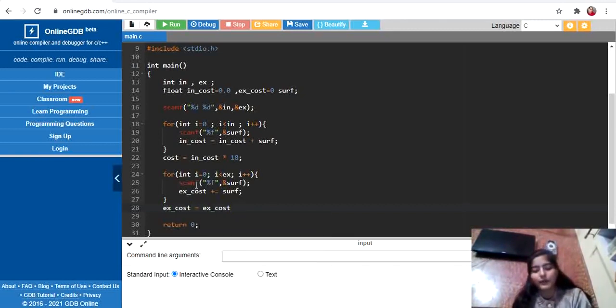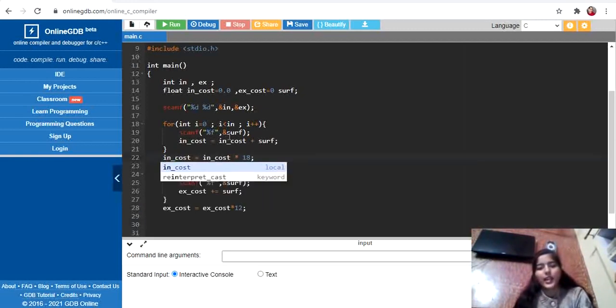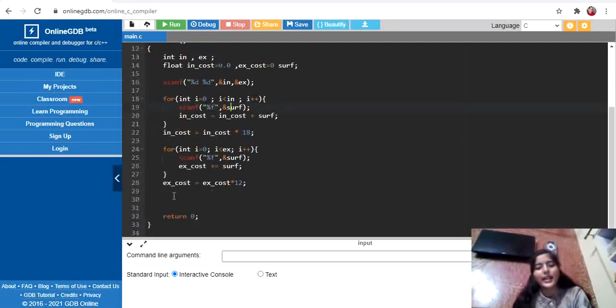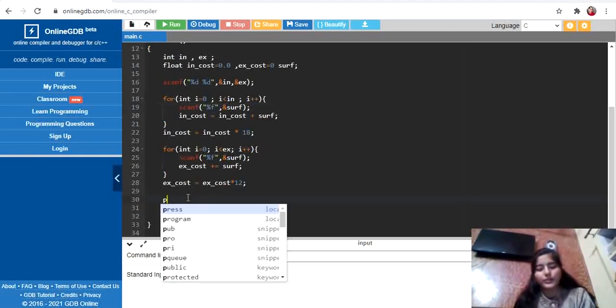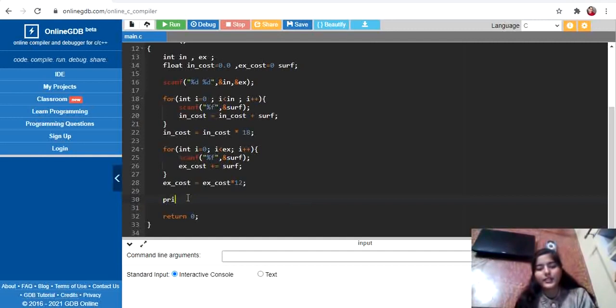Now in cost is holding our interior cost and ex cost is holding our exterior cost. Now we can simply print the summation of both of these.